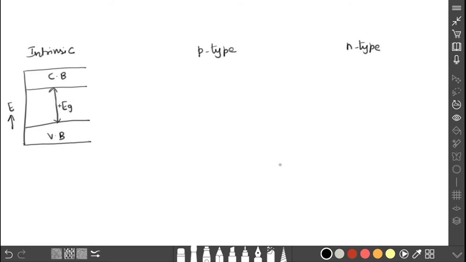And here I am going to introduce one new term. I am going to draw another energy level. This energy level is represented by EF. What is this EF? EF is nothing but the Fermi energy level. What is this Fermi energy level? Let us have a look into that.